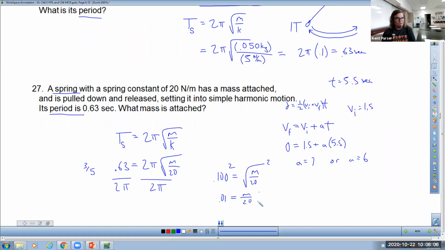Anyway, last step here: get rid of the 20, multiply it to the other side, and you get m equals 0.2 kilograms. Remember that you're only required to put the units if you do a makeup test.